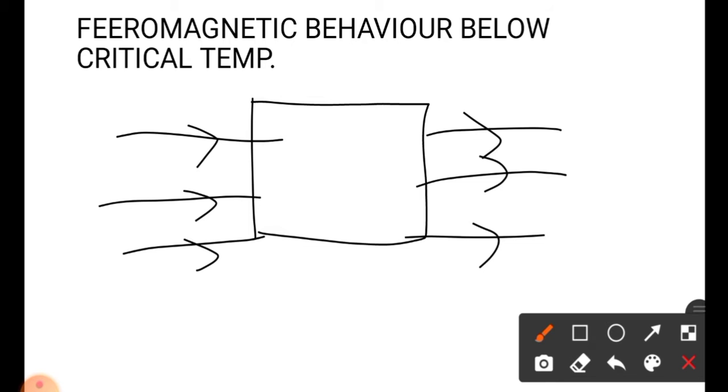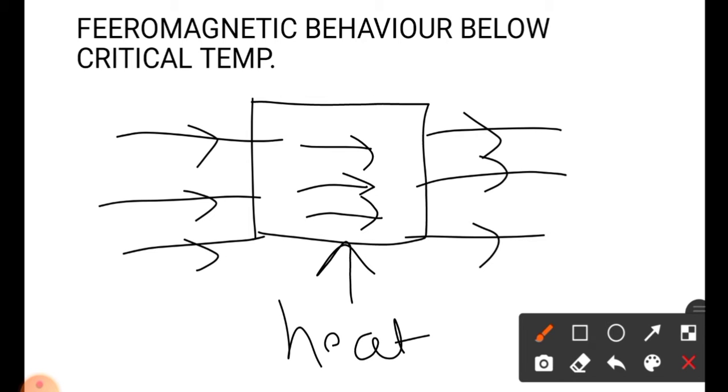In the material, paired as well as unpaired electrons are present. The unpaired electrons align with the external magnetic field. Here I have drawn only the unpaired electrons. Before applying the external magnetic field, the direction of the unpaired electrons is random. At the same time, we are going to apply heat energy to the ferromagnetic material.